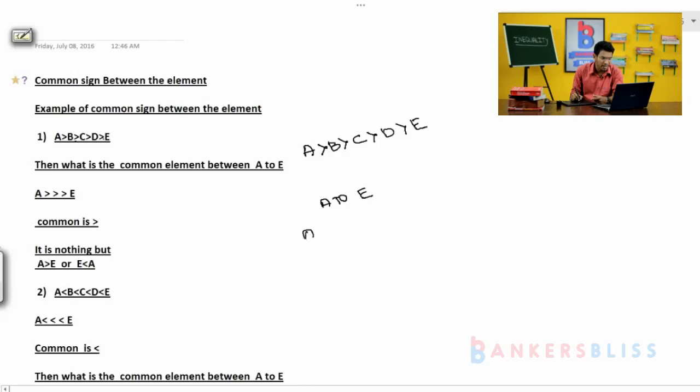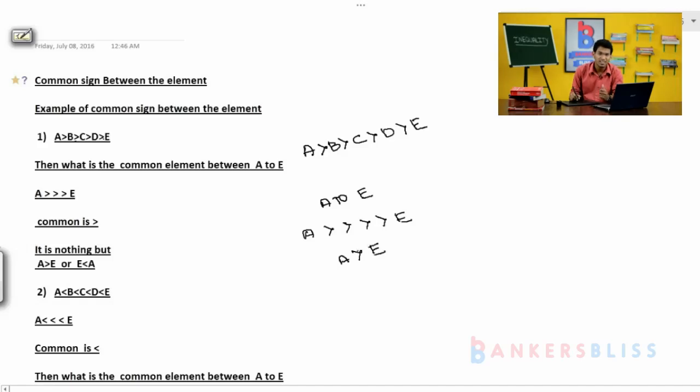A greater, again greater, again greater, and again greater, we have E. Between A and E the signs are greater than, greater than, greater than, greater than. What is the common? That is greater. It is nothing but A is greater than E.